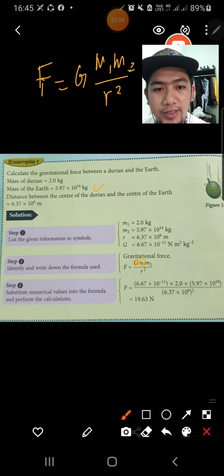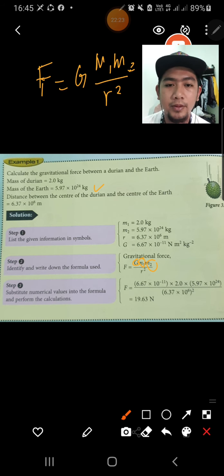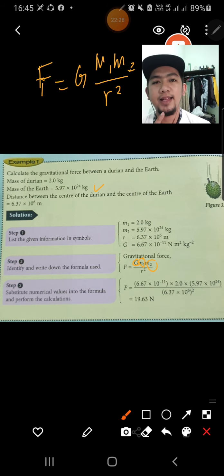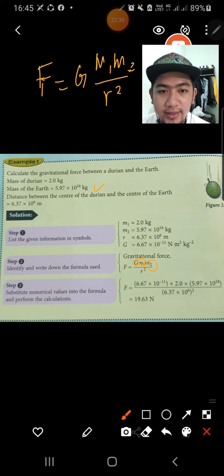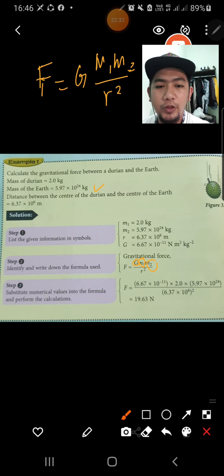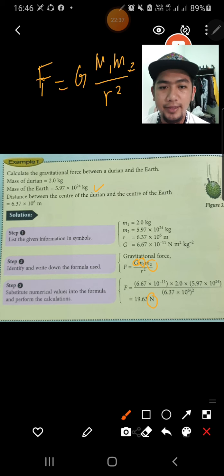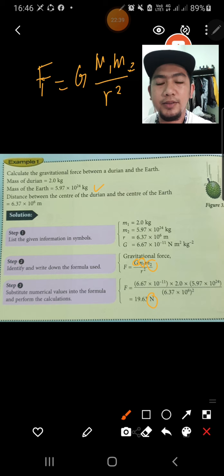And 5.97 exponent 24 is the mass of the earth. And the distance between the center of the earth and the durian is 6.37 exponent 6. Don't forget to square it. So when you punch your calculator, you will get the answer. So you will get 19.63 Newton. So the unit is Newton. Okay, don't forget. Alright, this is the first question.